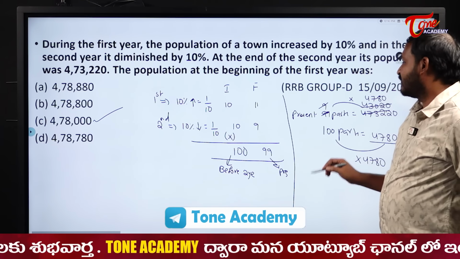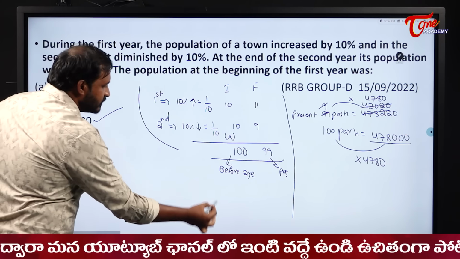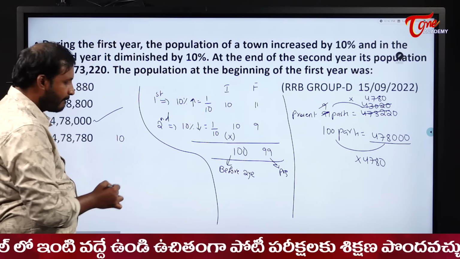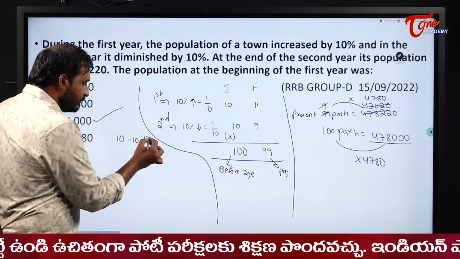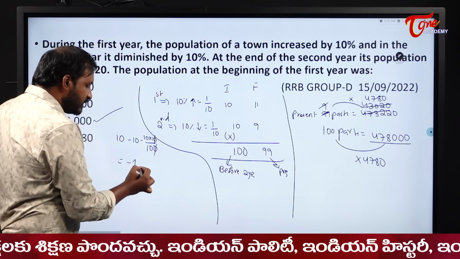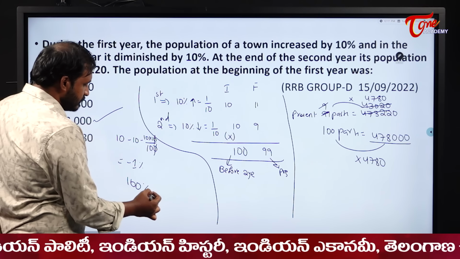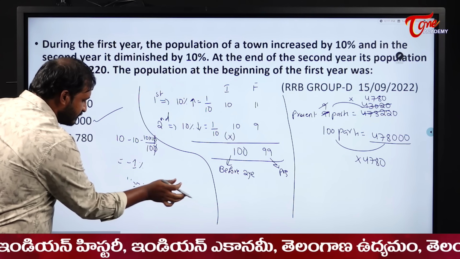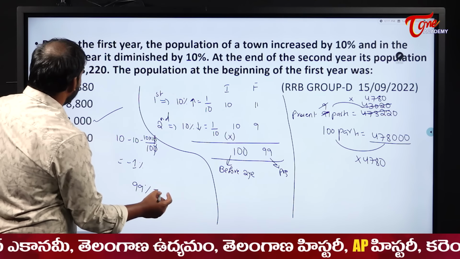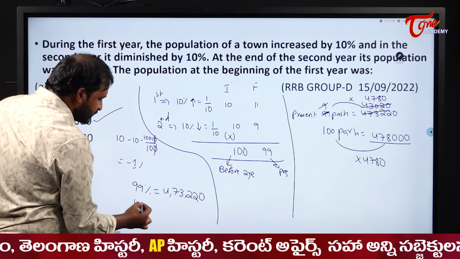So this is the advantage of this method, students. If you go with the effective percentage, that is population change, usually what most of the students will try to do is one time increase, one time decrease. So 10 plus 10 minus 10 into 10 by 100. Yes, that is absolutely correct. There is no doubt in that. You will easily come to know that the population is decreased by 1%. But what you will do is 100%, or the population decreased by 1% means it becomes 99%, and this is equal to 4,73,220. Yes, correct. Then what is 100% equal to?